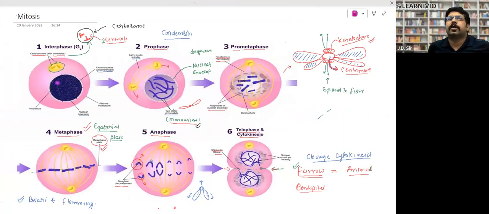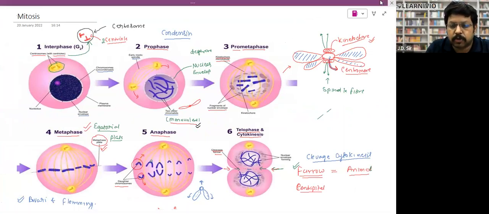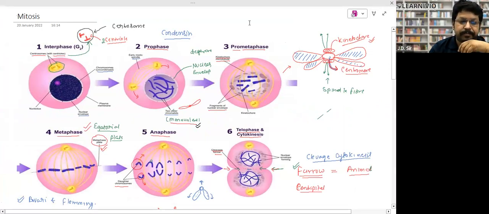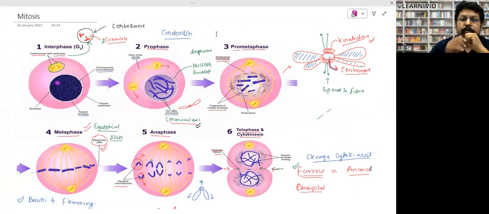Suppose that we get wounded or any plant part gets damaged. So what will happen? The cells which are surrounding, they will start division. Suppose that I got an injury or a scar over here. What will happen? There will be a gap. The cells will get damaged and there will be a gap. But you know this gap will not remain as it is. So what will happen? This wound will heal and the gap will get filled.